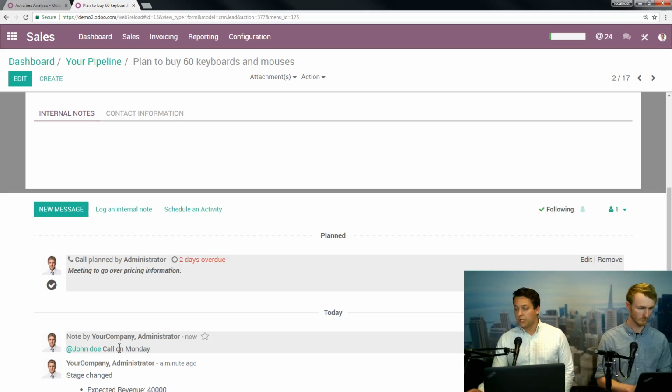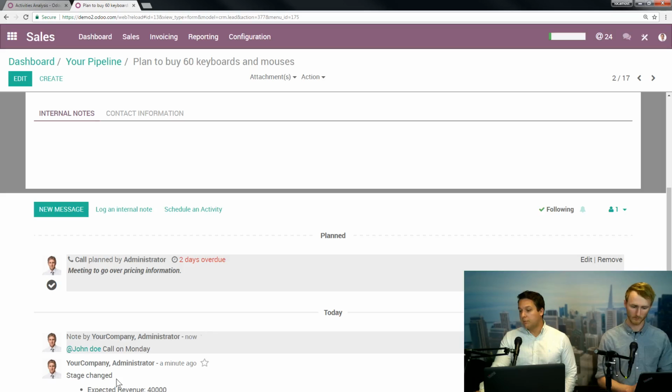So really useful for different users to be able to communicate to each other and pull them into very specific spots anywhere in the system without having to log in and dig through a couple things to get to that point. So if you want to go one level further, this schedule activity tool is really, really useful. I use this every day to manage my own schedule, and both an individual and a manager can use this.